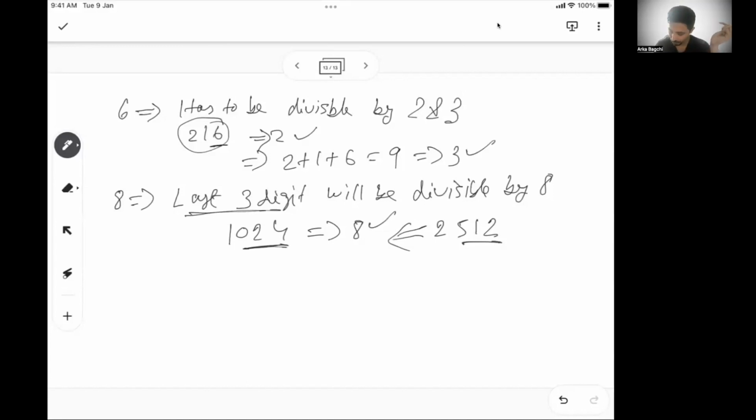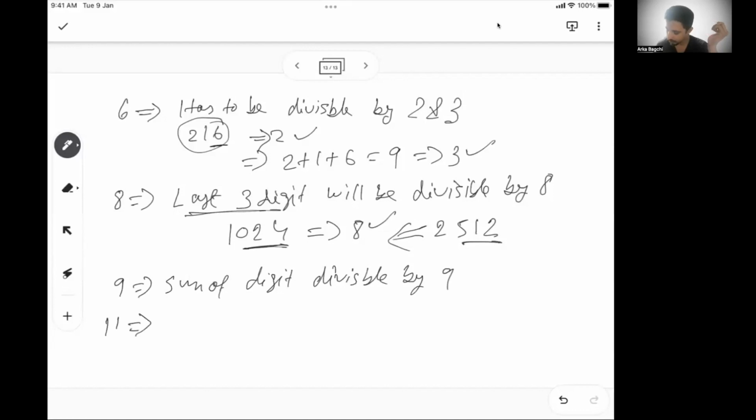Okay. 9 also, the sum of digits has to be divisible by 9. So for 3, the sum of digits has to be divisible by 3. 9, the sum of digits has to be divisible by 9. 10, the last digit has to be 0. 11 is a very interesting case.